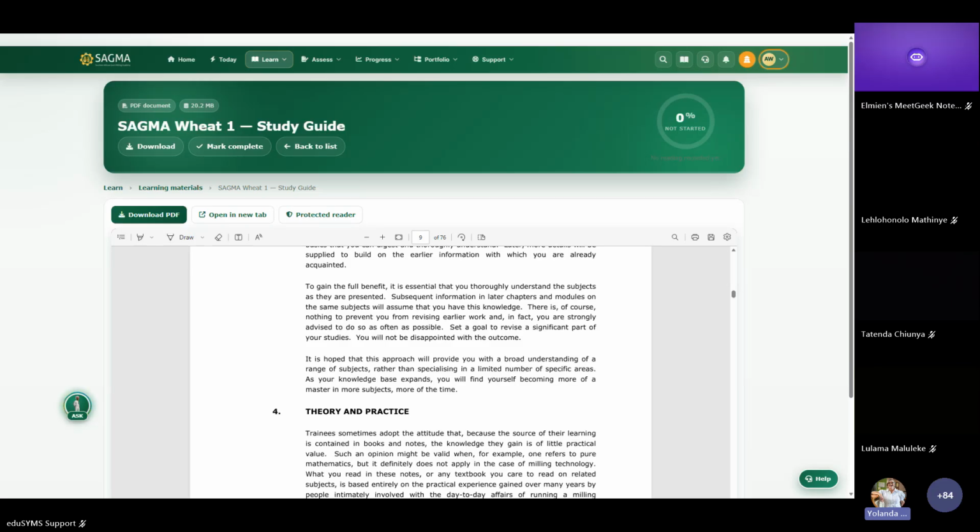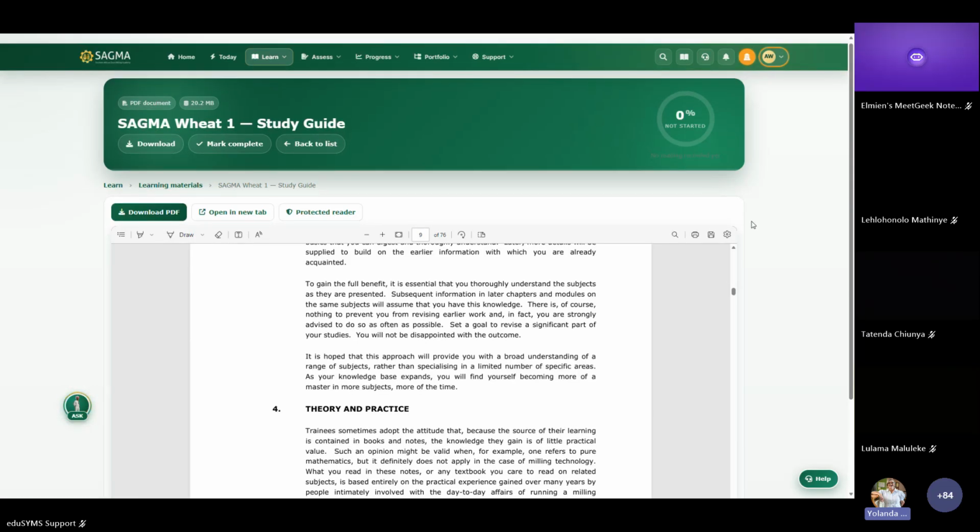So what we want to do with the intelligence is to assist every student where they are at currently to help them to progress for their own career path, not for the group, but for yourself. So all of these interventions have been put into place to personalize the training that you get from SAGMA and through the system.